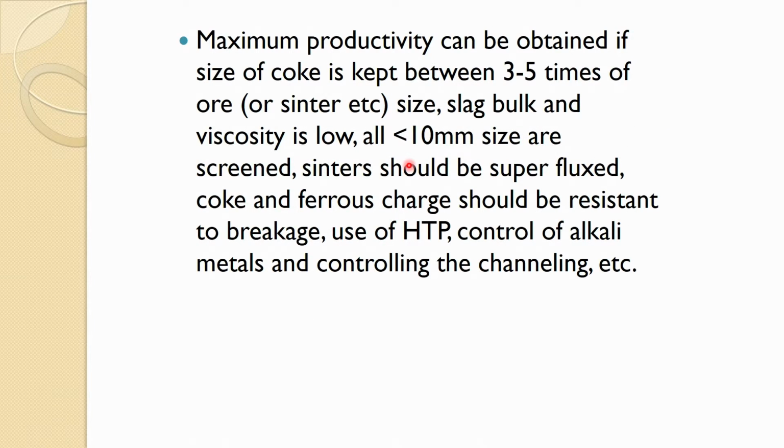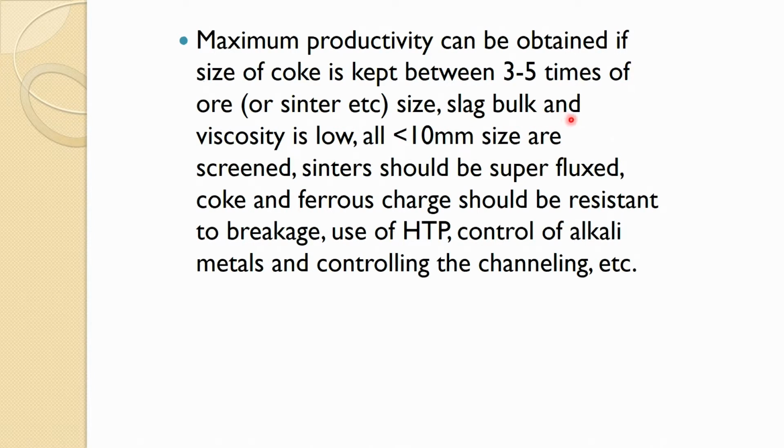Maximum productivity can be obtained if the size of coke is kept between 3 to 5 times the ore size. Usually sinters can do that, and many modern blast furnaces operate with almost 80, 90 or sometimes even 100% sinter or pellet.